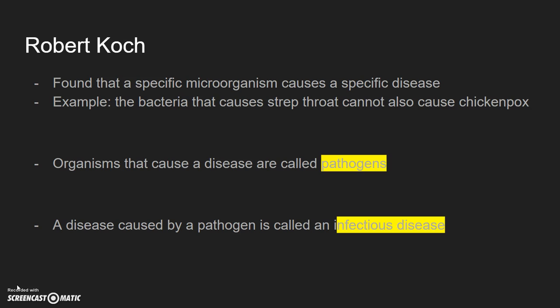Then we have Robert Koch. He was the actual person to discover what's called a pathogen. And a pathogen is an organism that causes a disease. And any disease caused by a pathogen is called an infectious disease. And he found that a specific microorganism would be the cause of a specific disease. So, for example, the bacteria that causes strep throat, which is Streptococcus, can't also cause the chickenpox. Or the bacteria that causes food poisoning can't cause strep throat. So on and so forth.